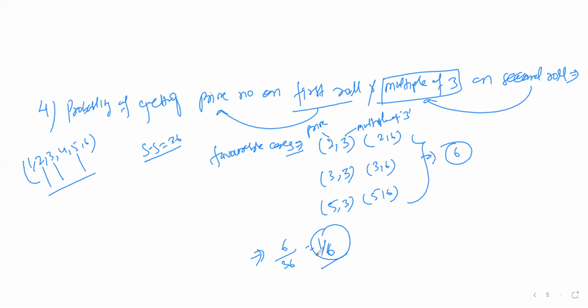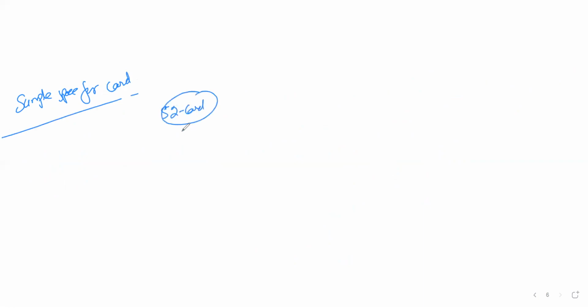So these are the problems they can ask in the examination, the expected questions. Now we'll move to the sample space for cards. We know there are a total of 52 cards. They are divided into 2 types, black and red. Black is 26, red is also 26.